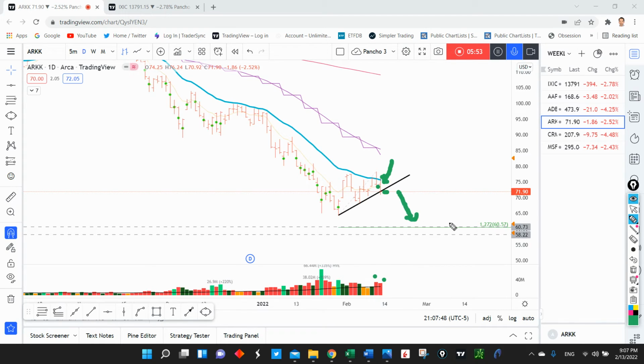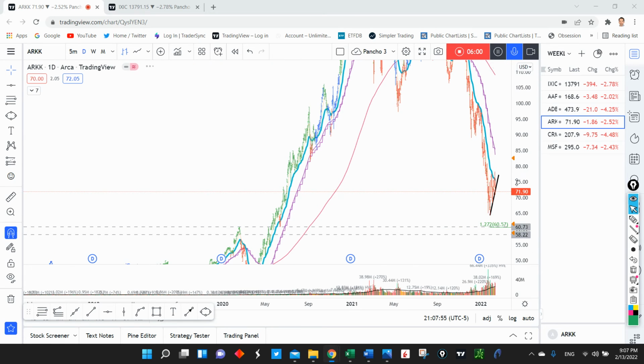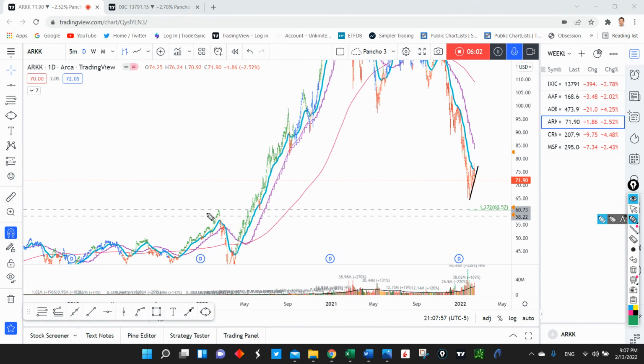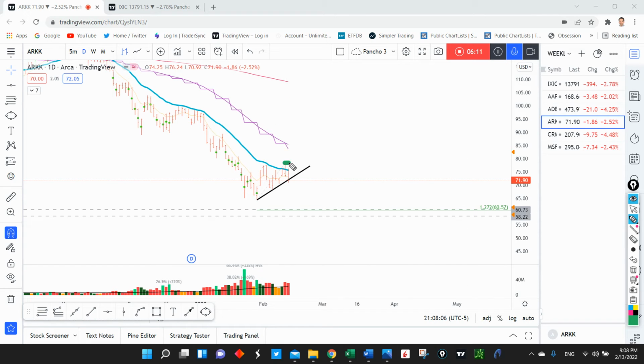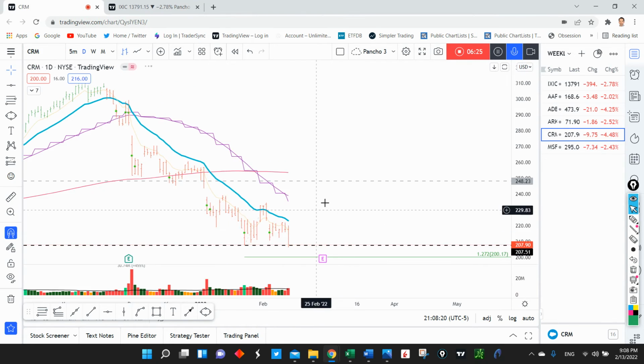So I think there's a high probability of ARK moving lower into this 1272 extension, which happens to coincide with the breakout level of 2020 right here. So I think that's a really interesting level for a target for a move down in the ARK ETF. And I think you can easily use a daily close above this level as your stop, looking for a low risk, high reward trade here in the ARK ETF. Now let's move into the next name, which is CRM.